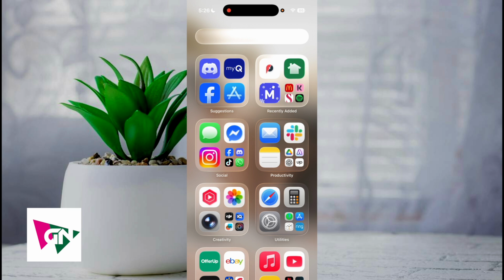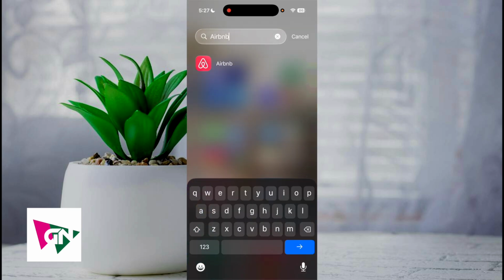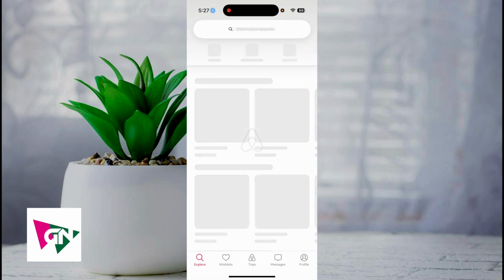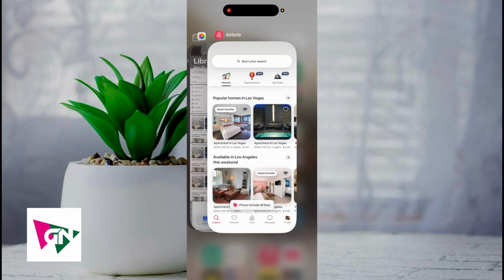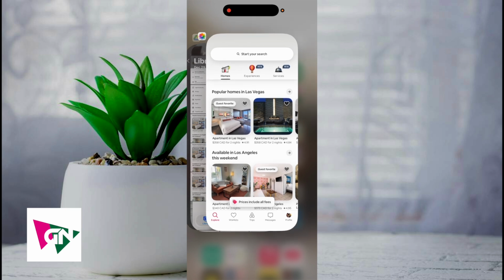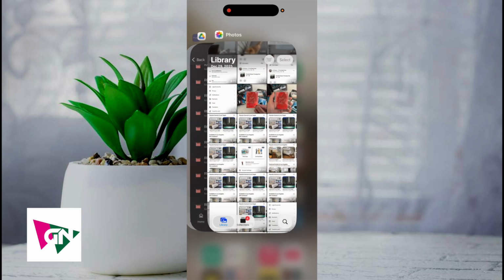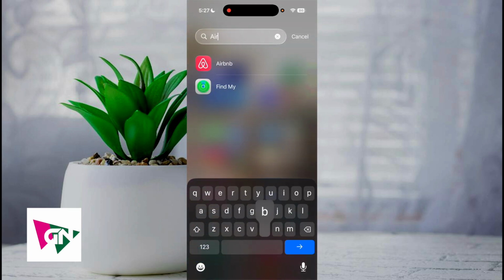Now, in order to do this, what you're first going to do is log on to Airbnb. Now, if Airbnb is not working, what you need to do is swipe up and hold the screen, and you're going to see Airbnb pop up like this. Next, hold the Airbnb icon and then swipe up again. And what you've done there is just a soft reset of the Airbnb app. So now check and see if it works.